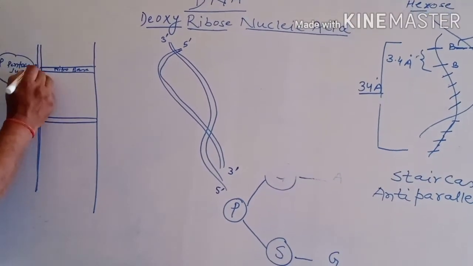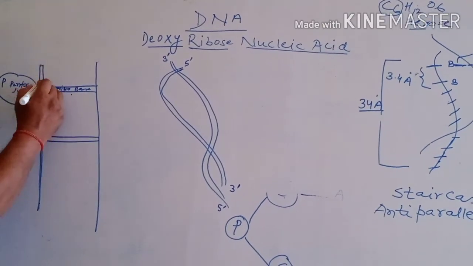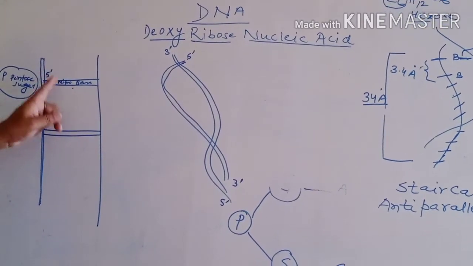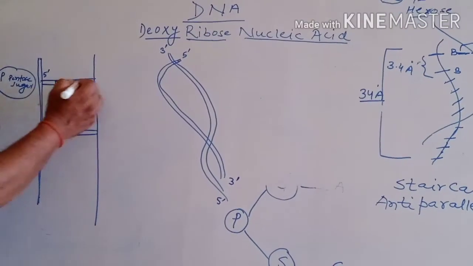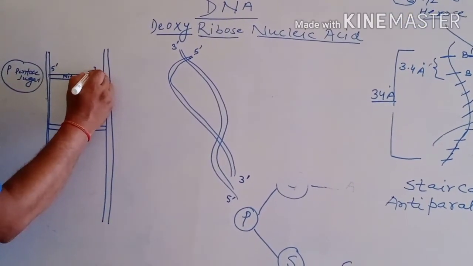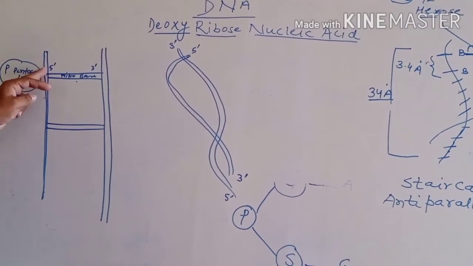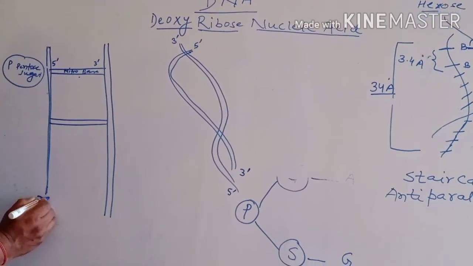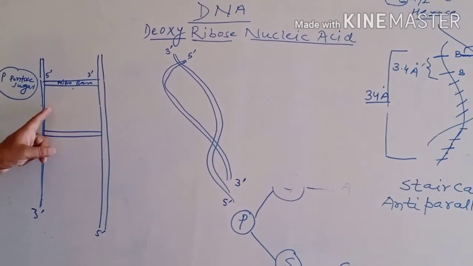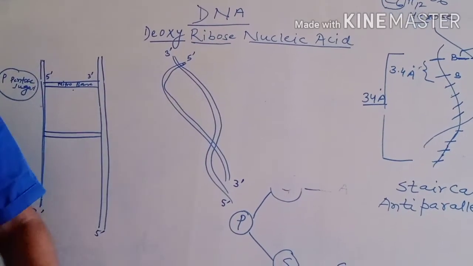In one pole, nitrogenous bases are attached to the 5' carbon position, and in the another pole nitrogenous bases are attached to the 3rd carbon of pentose sugar. So that's why one is 5' 3' and second one is 3' 5'. These two are parallel but anti-parallel. That's why it is called anti-parallel staircase model of DNA.